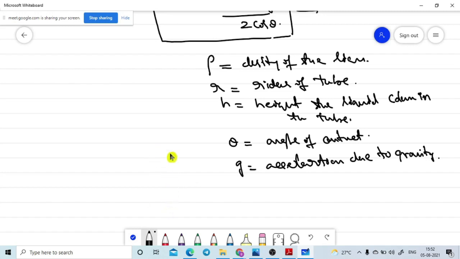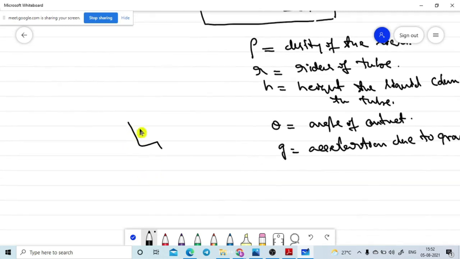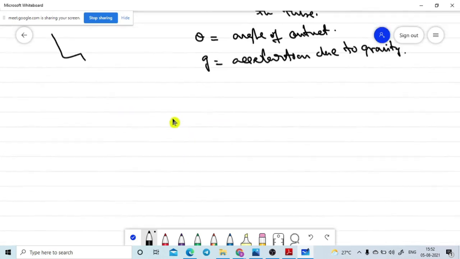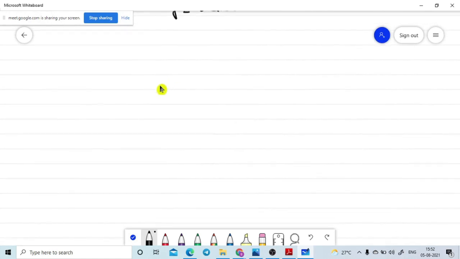So now I am going to explain once again how I took the volume of the liquid which is contained in the capillary part only. That is the doubt raised by the student.